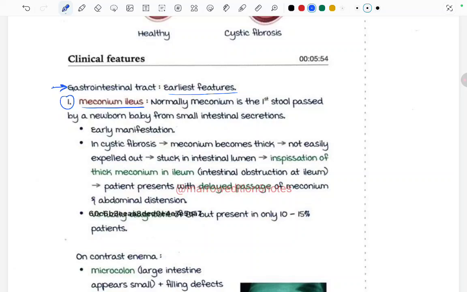But in cystic fibrosis, meconium becomes thick, not easily expelled out, and stuck in the intestinal lumen. This leads to inspissation of the thick meconium in the ileum, that is, intestinal obstruction in the ileum because of thick meconium, and the patient presents with delayed passage of the meconium and abdominal distension. Oh, that's what's happening. This is the meconium ileus. Due to thickening of the meconium, there is delay in the passage of meconium and abdominal distension. This is the earliest feature of cystic fibrosis.